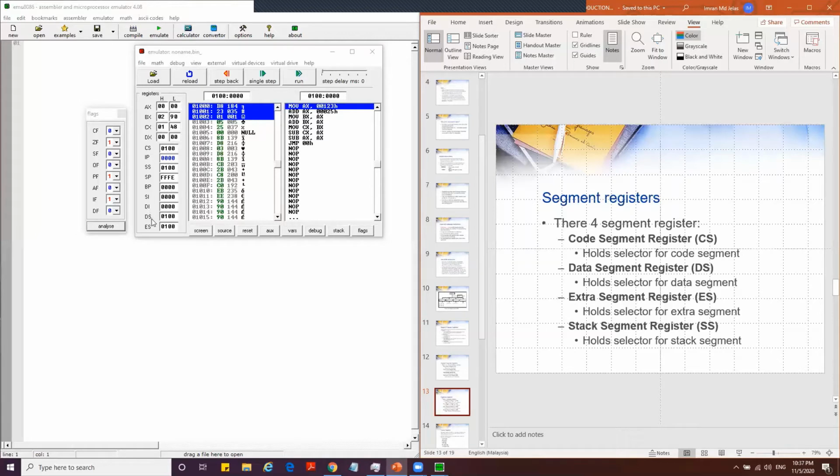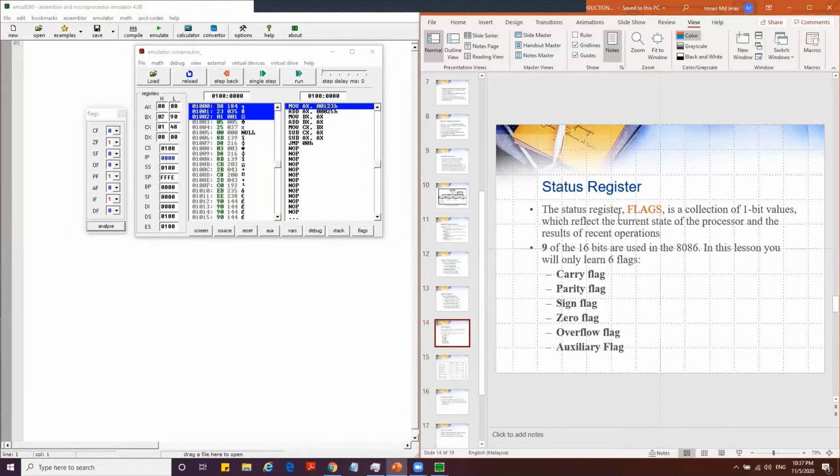The data segment starts at 0100 also. Then the extra segment register, ES, is at the moment the same one. And the stack segment, SS, is still the same value. The other values, the BP, the SI and the DI, are not used currently.